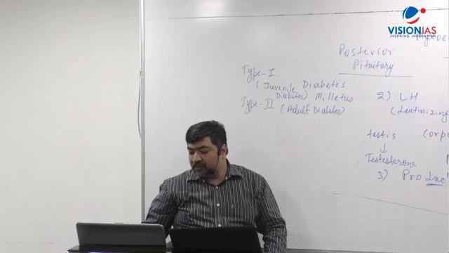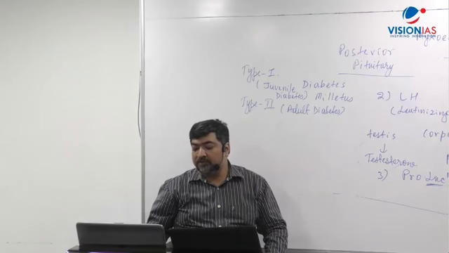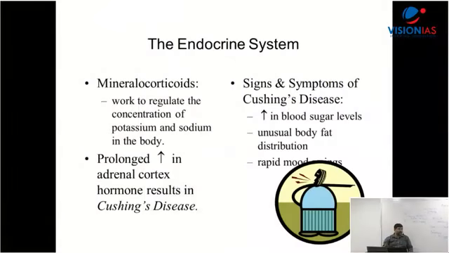And what comes next here? This one works to regulate the concentration of potassium and sodium in the body. The retention part of urine comes there. Now, what is very important? Prolonged increase. Now remember that. Prolonged increase in adrenal cortex hormone results in Cushing disease. You have seen that, Adnan Sami. What happens there? Fats. Right? What type of disease is it called? Cushing disease. Clear?